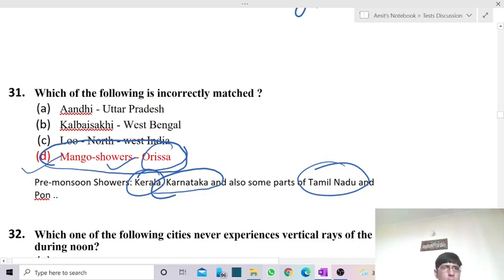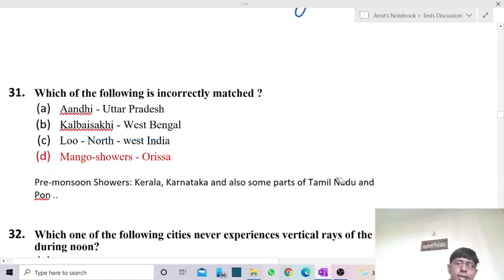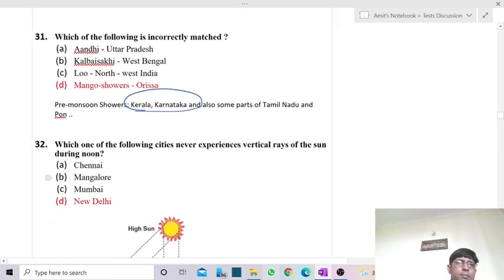The same mango shower can also be called cherry blossom in the case of Karnataka. It is good for the maturing of coffee seeds in fact.